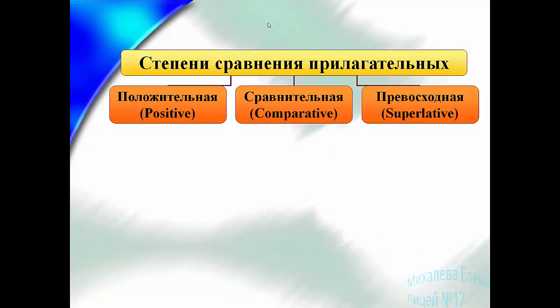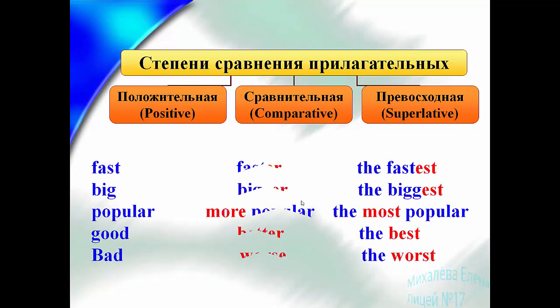So today we'll revise the degrees of comparison of adjectives, namely positive, the initial word without change, comparative and superlative. I know that you know them. Once again. So, positive. The positive degree is just the adjective without changes. Fast, big, popular, good, bad.